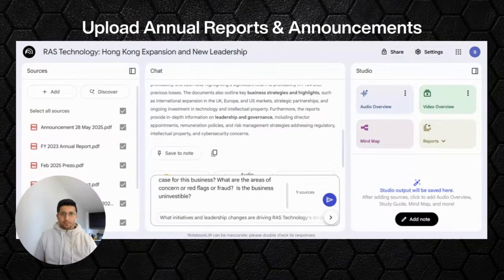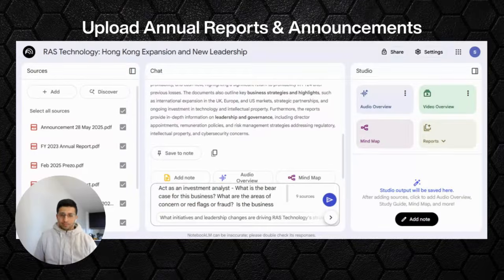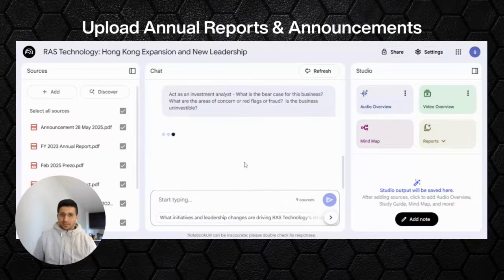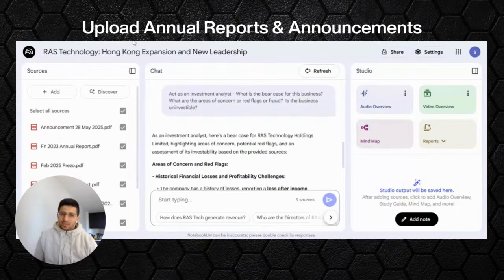So the first thing I'm going to ask it to do is to give me all the bad news. The prompt that I have here is, act as an investment analyst and tell me what is the bear case. What are the areas of concern? What are the problems, red flags, fraud, if it is a fraud, and just tell me everything I need to know so that I can move on and find something else.